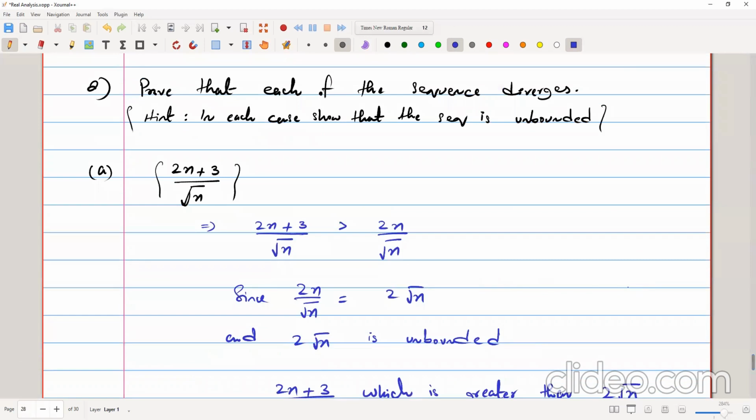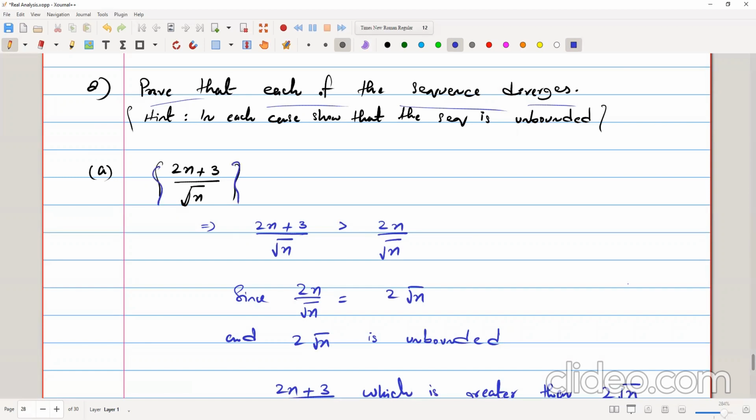Now for this question, we have to prove that each of the following sequences diverges. If the sequence diverges, we can show that it's unbounded, because we know that every convergent sequence is bounded. So if it diverges, it means that it's unbounded. So it's enough to show that this sequence is unbounded, and we can show that easily if we can show that a smaller sequence diverges, so this sequence also diverges.